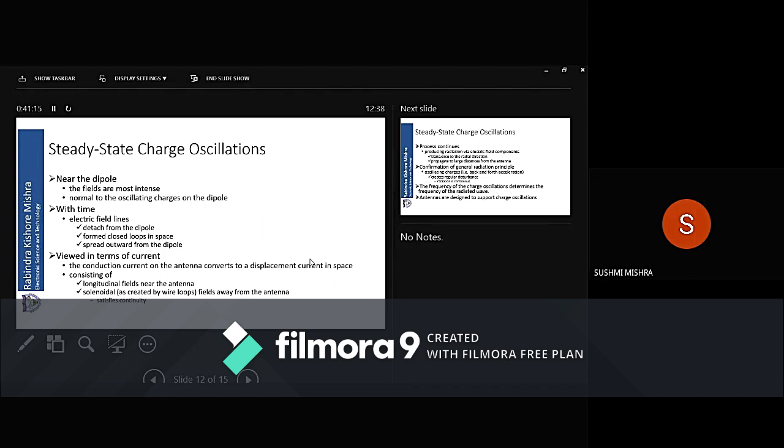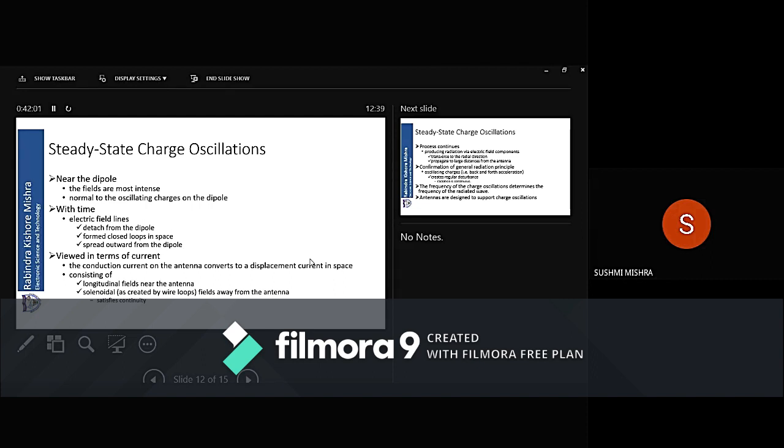During detachment, they are formed as closed loops in space, and they spread outward from the dipole. Now let us view this whole thing in terms of current. We said that charges are moving. Because charges are moving, we are getting current. Now, if you have a current, current is always surrounded by a magnetic field. Right? That you understand? That you have known from Faraday's law or Lenz's law, etc.